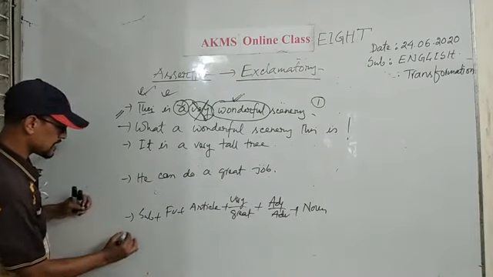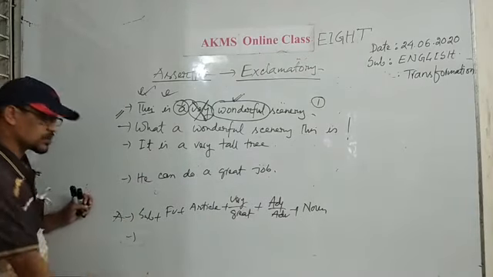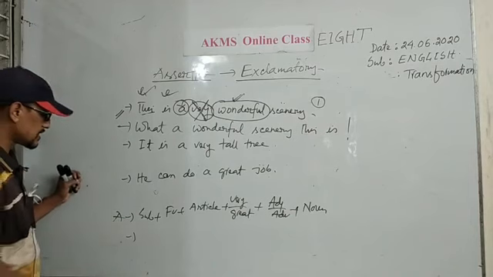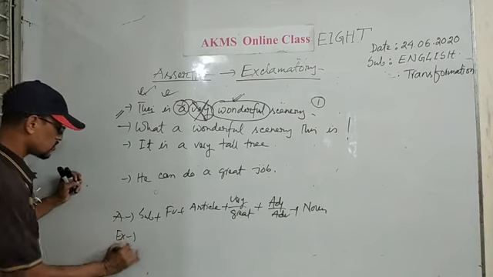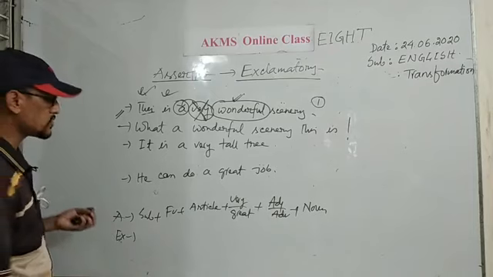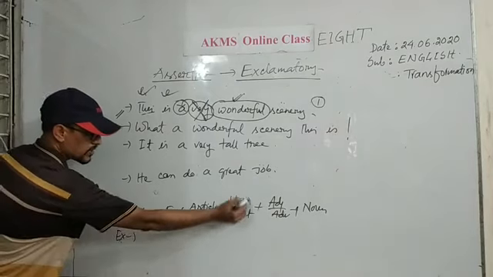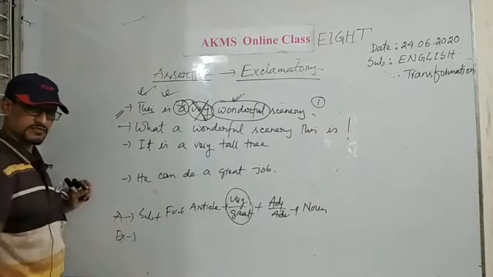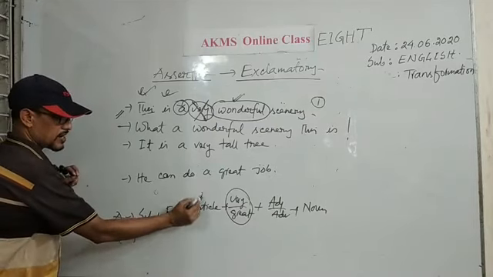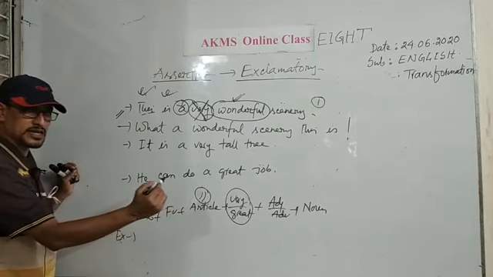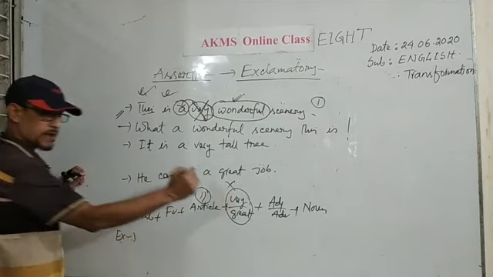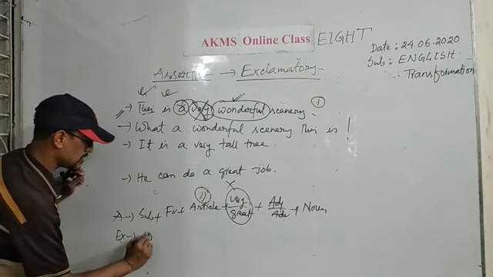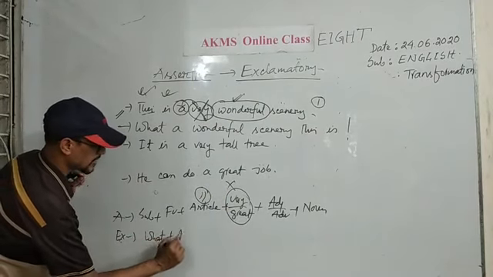Now look at the structure. This is the structure of the assertive sentence. Now I am going to transform it into exclamatory, and the structure is, I will erase this very or great. Whenever I find any article here, then by erasing very or great, I will use what, then the article.